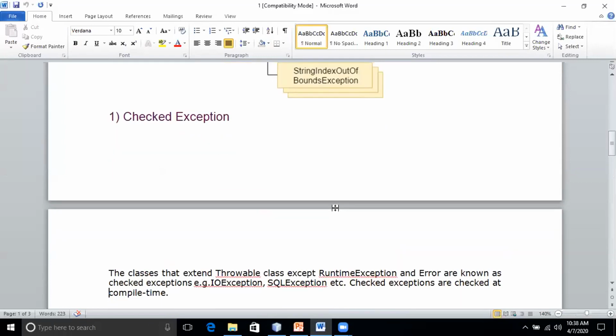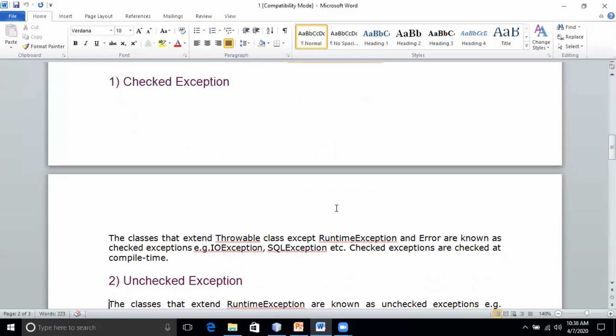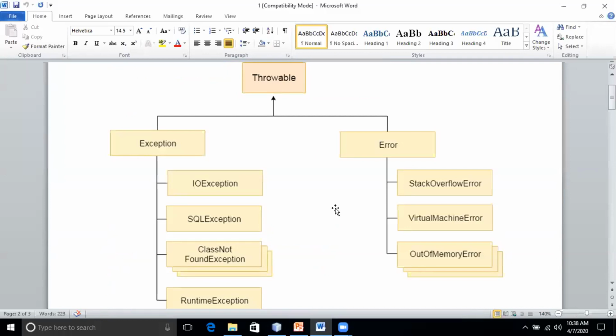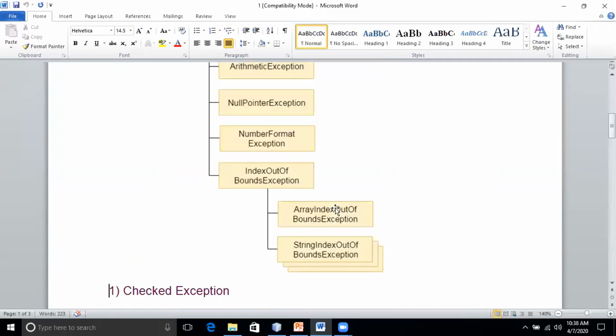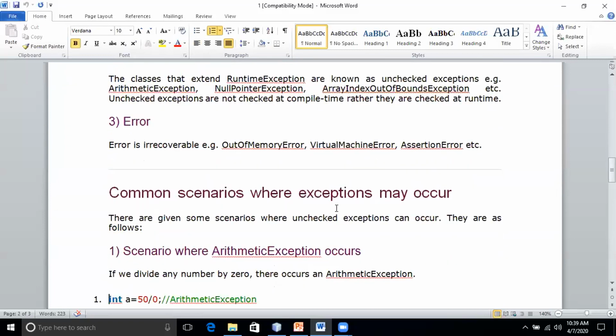A checked exception is checked during the compile time itself. Checked exceptions are the exceptions checked during what? Compile time. Whereas unchecked exceptions are known as runtime exceptions, which are checked during the runtime. For example, the runtime exceptions include arithmetic exception: if you are doing division by 0, that comes under a subclass called ArithmeticException. Okay, now we'll recap the examples here.